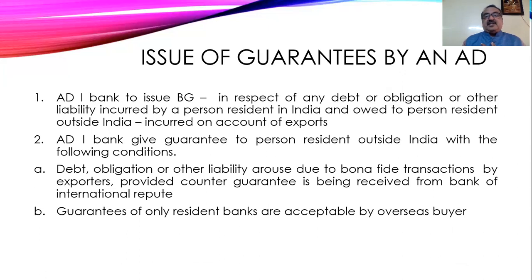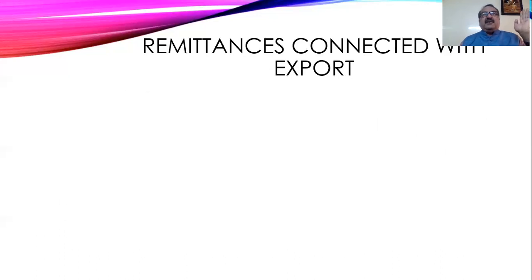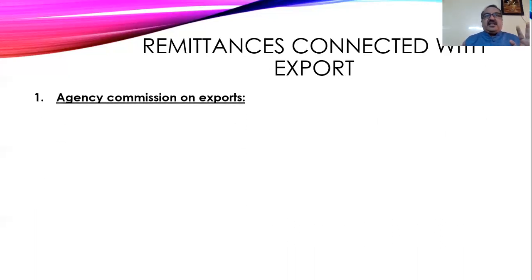Guarantees of only resident banks are acceptable to the overseas buyer. They will accept only the guarantee from India and not a guarantee issued by non-resident banks. And now, remittances connected with exports. What are the remittances? You have made the export, and the overseas buyer has to make the payment to the authorized dealer. Sometimes the exporter has to pay some commission outside India. The person, before settlement, can adjust the commission, take the commission, and send only the balance amount to you. That is allowed.